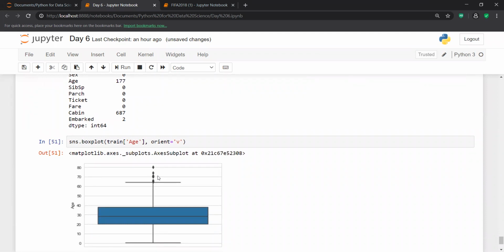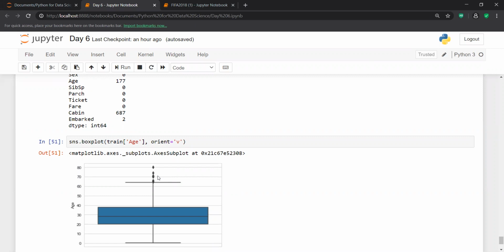Now if I am able to know that yes, my data set contains outliers, I can fill these null values with a median in place of a mean. People usually try to fill null values without checking whether their data set contains outliers or not.